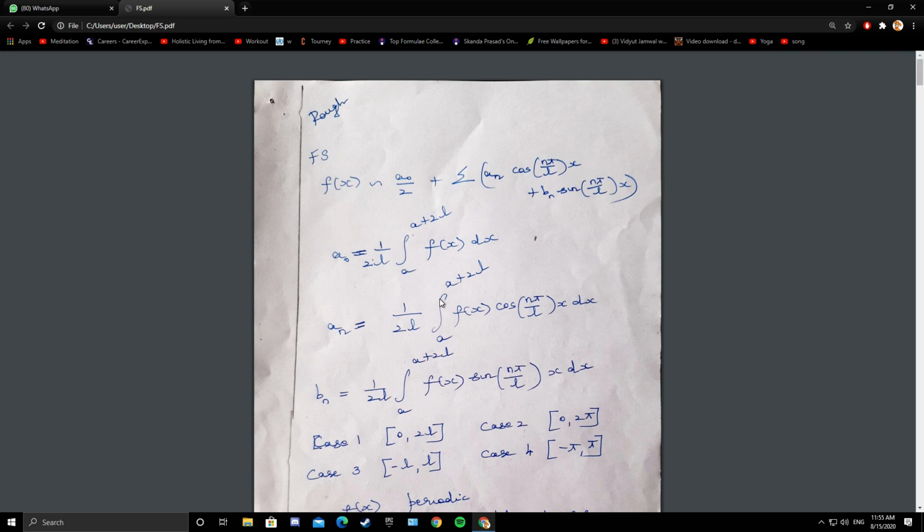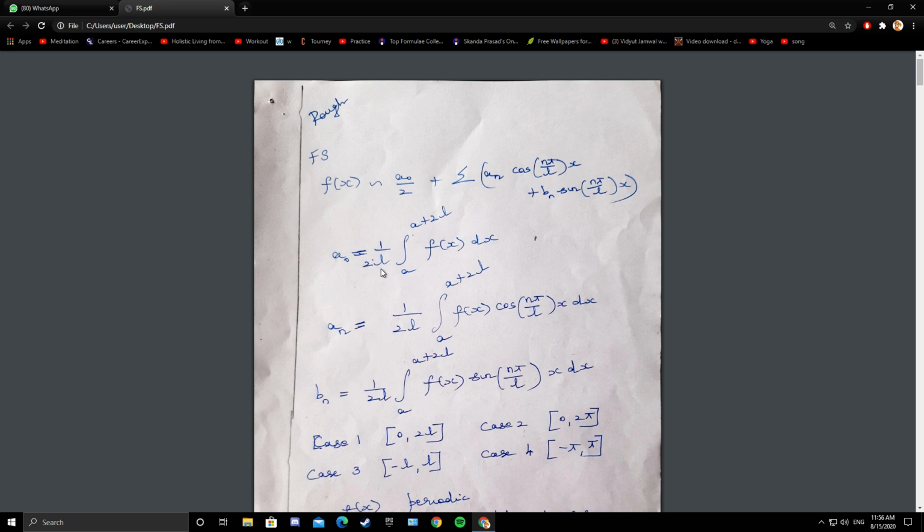Today's class we will discuss some more problems from Fourier series. In every class I am giving an introduction about the Fourier series. Joseph Fourier, when he did the experiment on heat conduction on a metal plate, got the solution in this form: a naught by 2 plus summation a n cos of n pi x by L plus b n sine of n pi x by L. And he was not successful in getting the formula for a naught, a n, b n. It was Euler who derived the formula for a naught, a n, b n as follows.